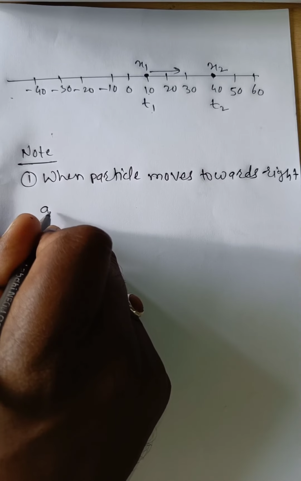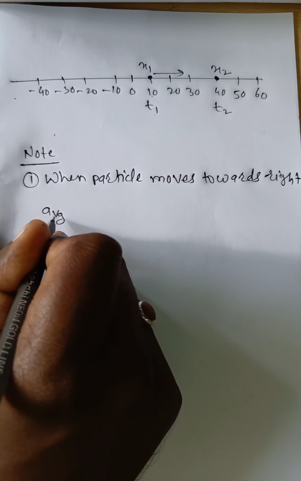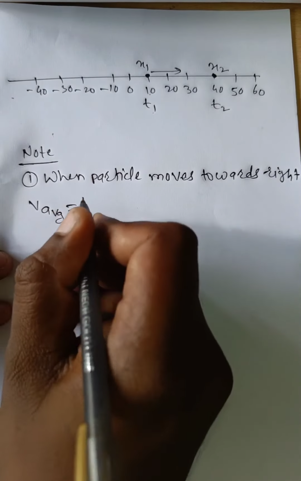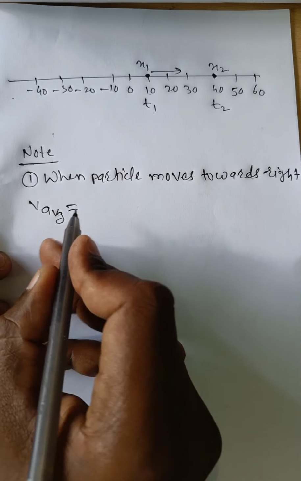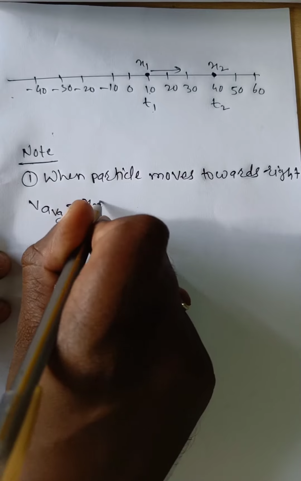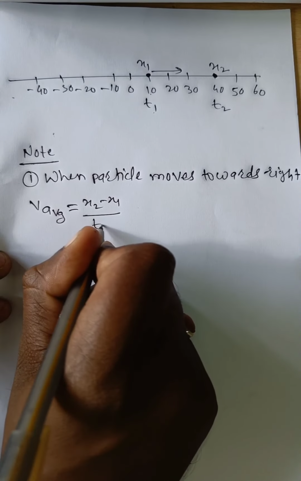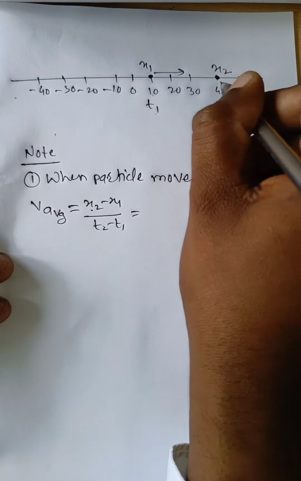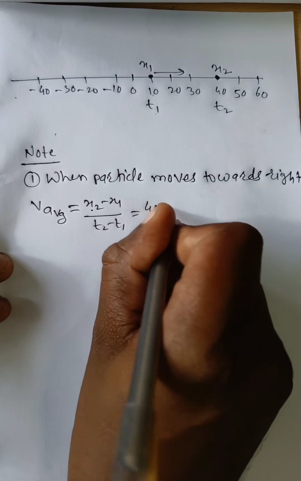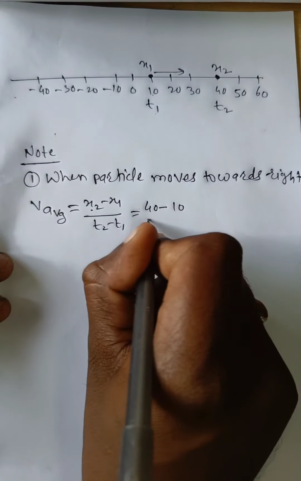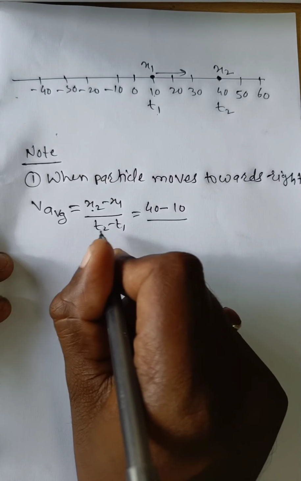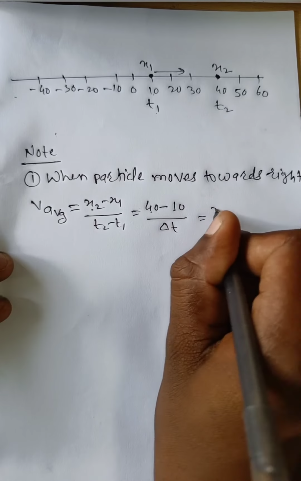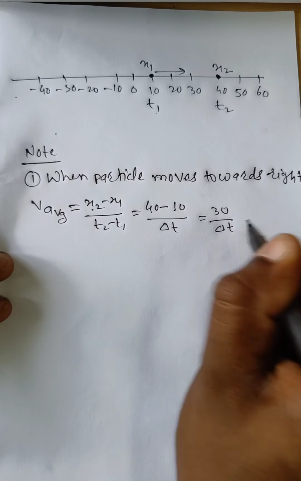In that case, what is the formula for average velocity? Average velocity is (x2 minus x1) divided by (t2 minus t1). Here x2 is 40 and x1 is 10, so 40 minus 10 divided by t2 minus t1, that is delta t. 40 minus 10 is 30, divided by delta t.